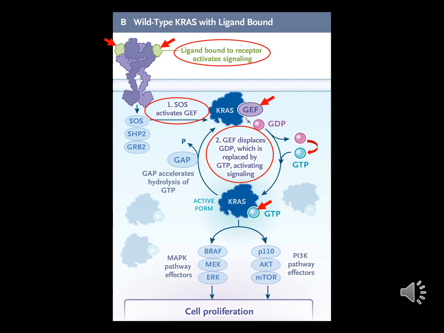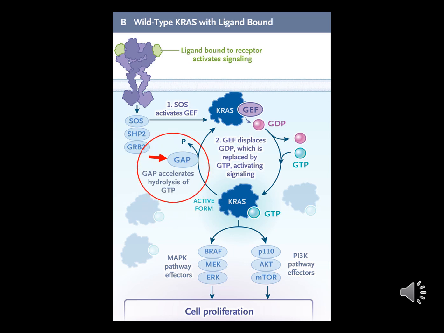GTP-bound KRAS activates downstream signaling by binding to effector proteins such as BRAF to activate the mitogen-activated protein kinase MAPK and P110 to activate the phosphatidylinositol 3 kinase signaling cascades. The circle is closed by GAP, the GTPase activating protein, which hydrolyzes guanosine triphosphate to guanosine diphosphate.